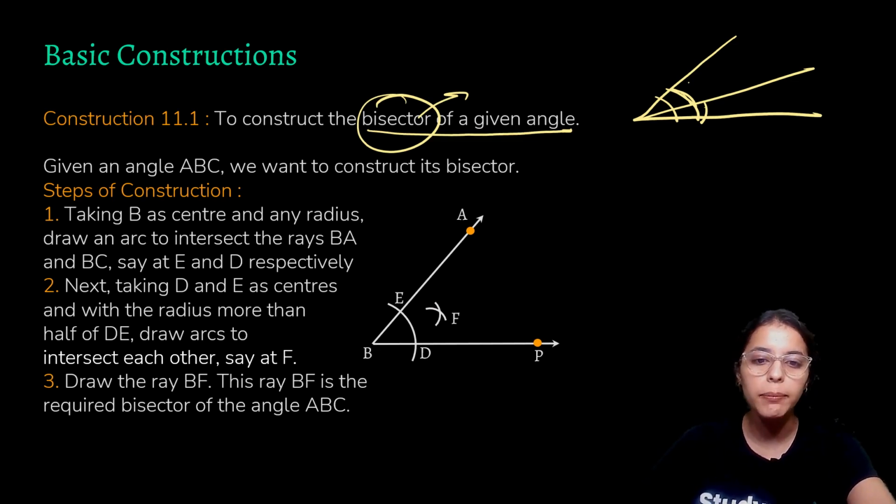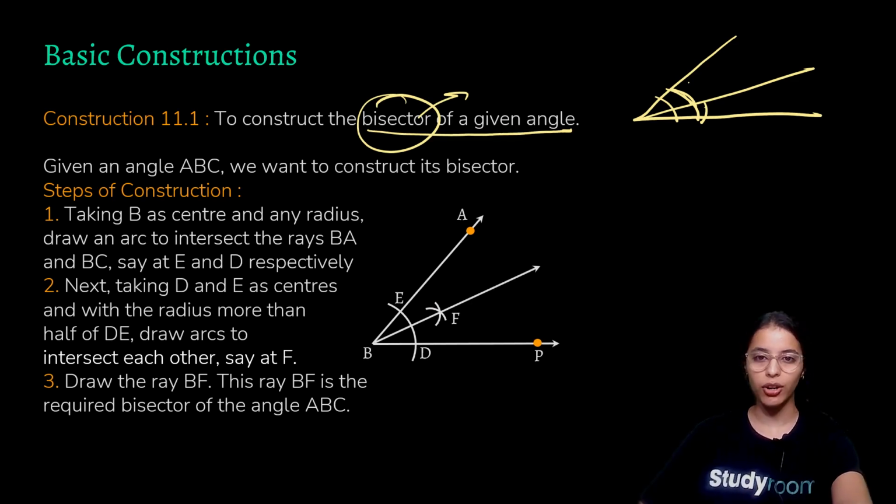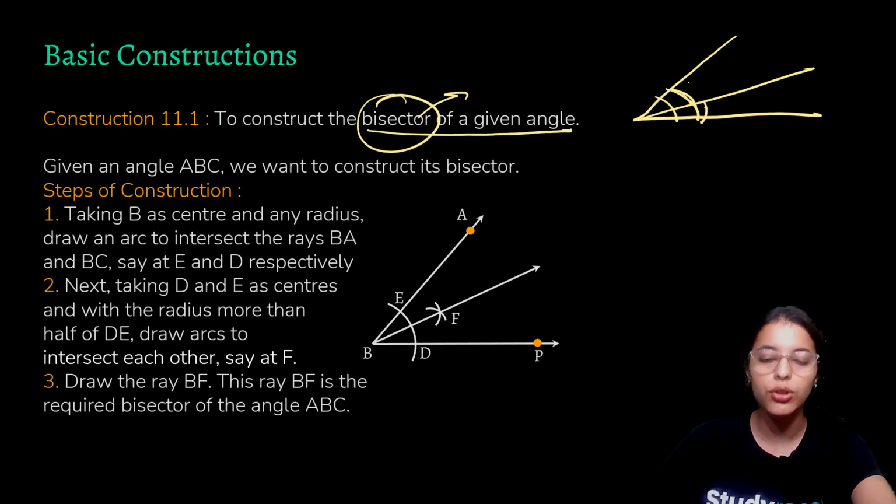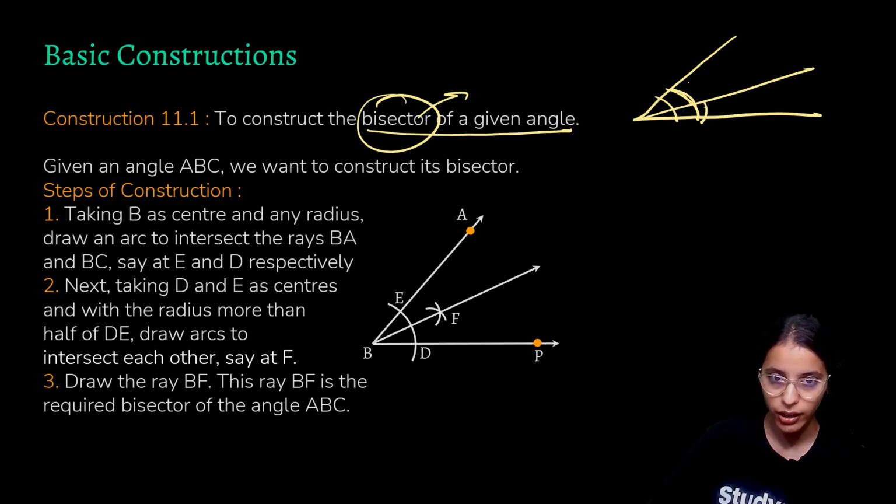Now we'll just join B and F. This line that we have got is our angle bisector. It is dividing our angle EBD into two equal parts, EBF and DBF. So we have got an angle bisector by this kind of construction.